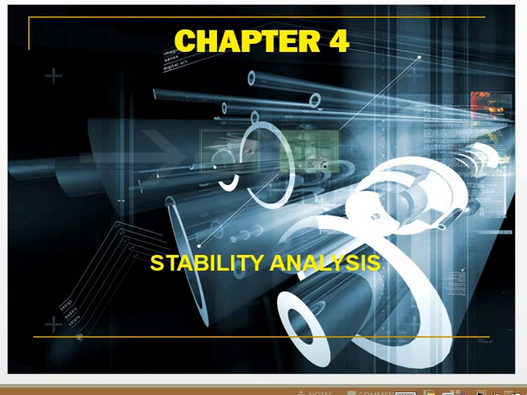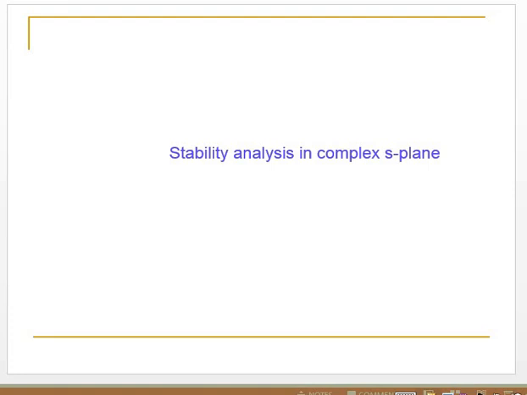Now we start chapter 4. We study stability analysis. In this case, we analyze the stability of the system in two ways. First, stability analysis in the complex S-plane, and second, stability analysis using the Hurwitz criterion. Now first we look at the stability analysis in the complex S-plane.